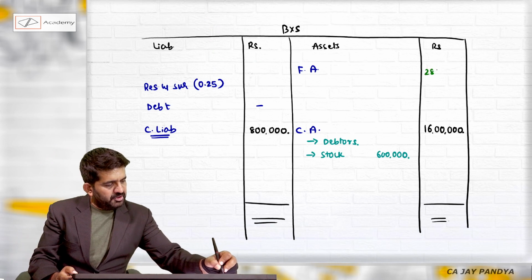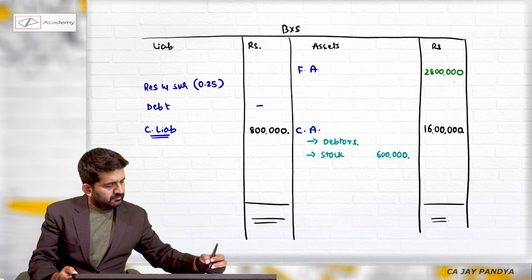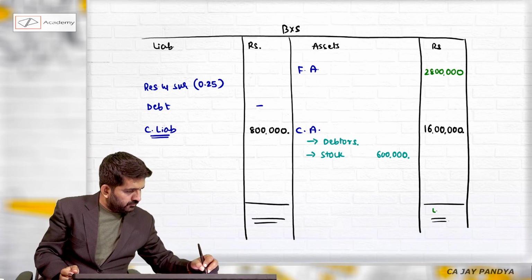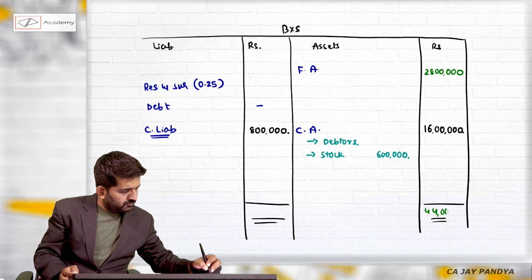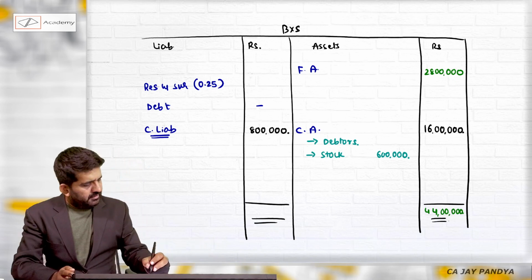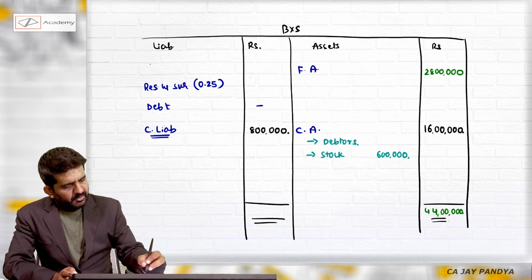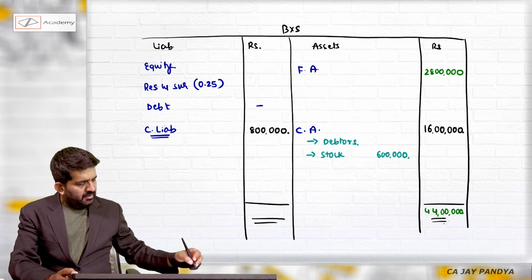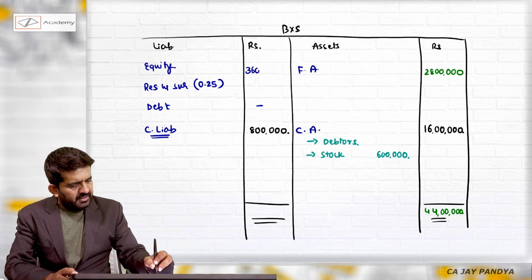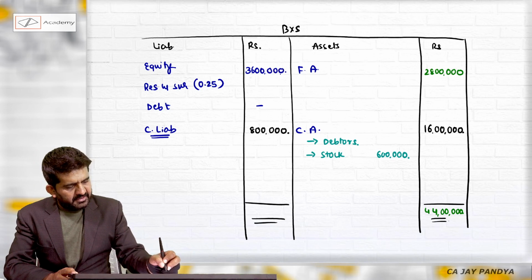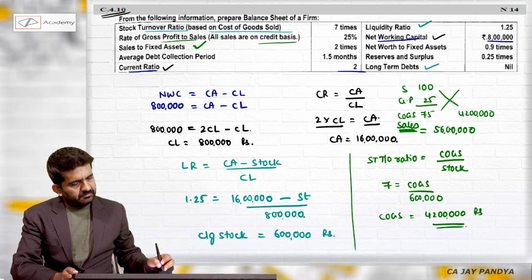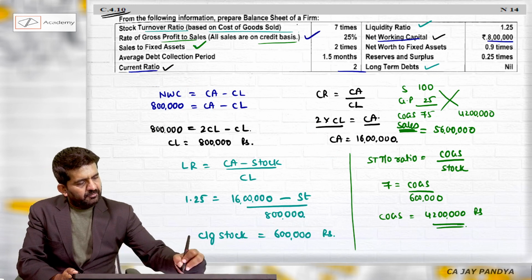Which is in my balance sheet. So I'll be getting this 44 lakhs. This is 8 lakhs. So reserves plus equity. Equity will always be there. Reserves plus equity will be 36 lakhs. We have used this, we have used this.